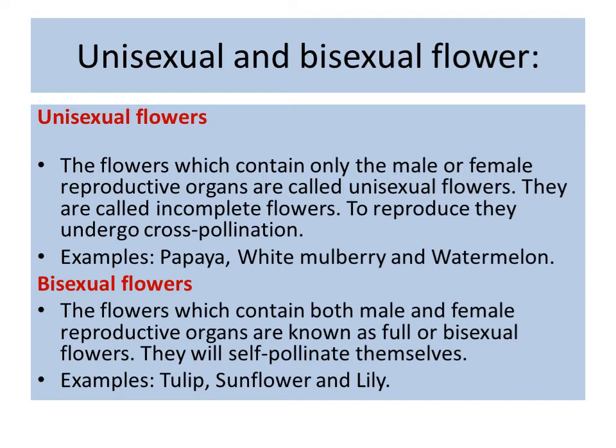To reproduce, they undergo cross pollination. Examples are papaya, white mulberry, and watermelon. A bisexual flower is a flower which contains both male and female reproductive organs, stamen and pistil both. They will self-pollinate. Examples are tomato, brinjal, mustard, lily, and so on.